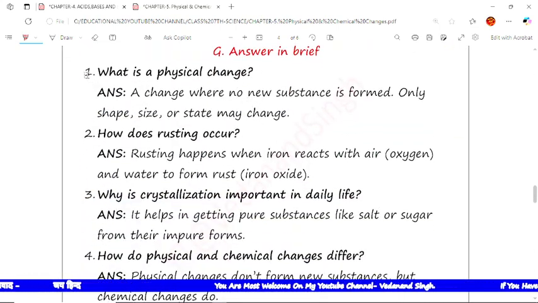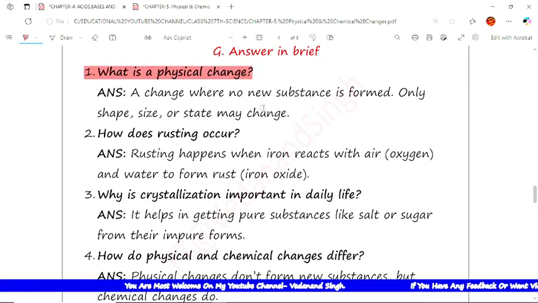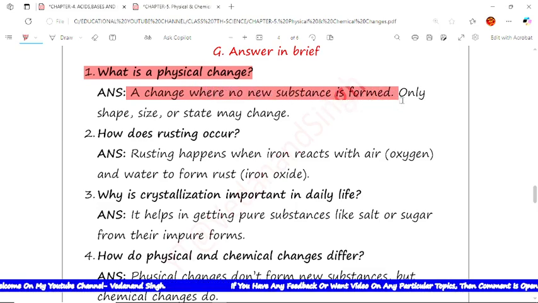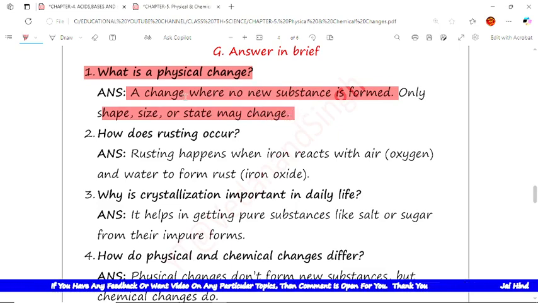Answer in brief. The first question is: what is a physical change? The answer is a change where no new substance is formed. Only the shape and size of a substance may change. It means you have to write point-wise. First point is this and second point is this.